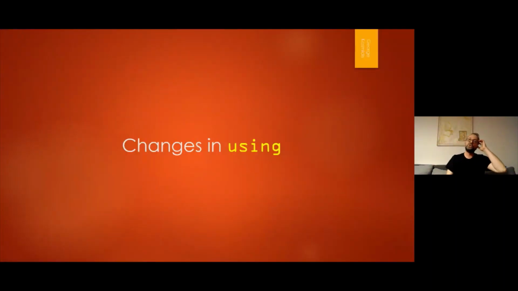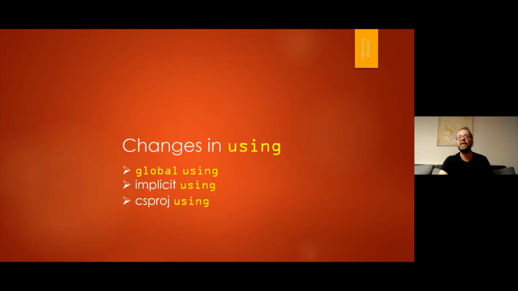First thing, how we're gonna do things. I thought that I didn't create many PowerPoint slides, just code. I will open Visual Studio 2022, of course, because it's a requirement. And we're gonna see the changes with code. So I also grouped the changes however I thought that they belong to. For example, changes in using: global using, implicit using, and one that doesn't come exactly as it is from Microsoft. I name it CS prod using, probably belongs to the implicit using, but in any case, I think it's more or less of a different category.